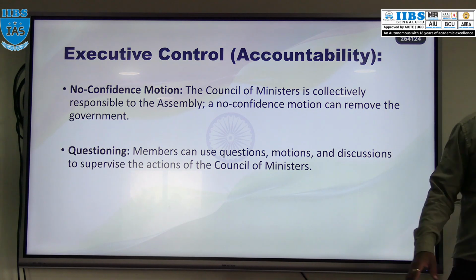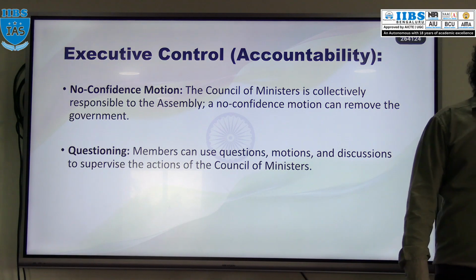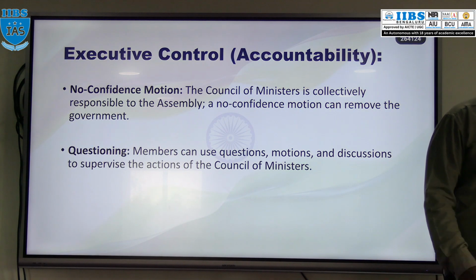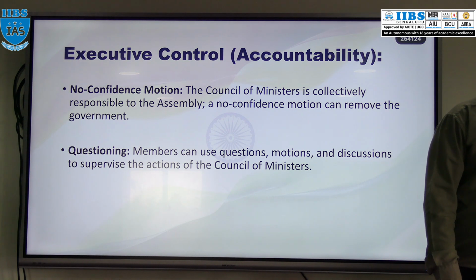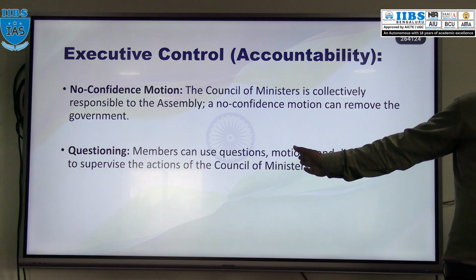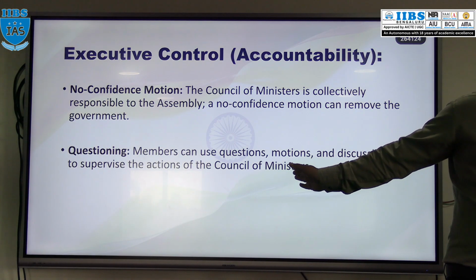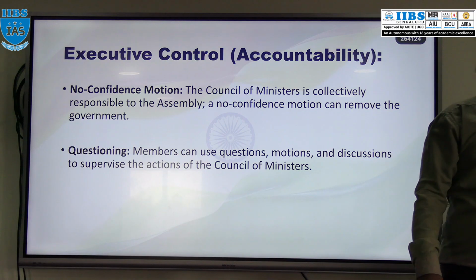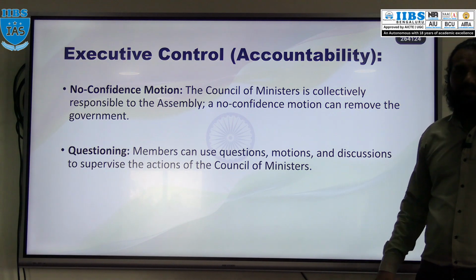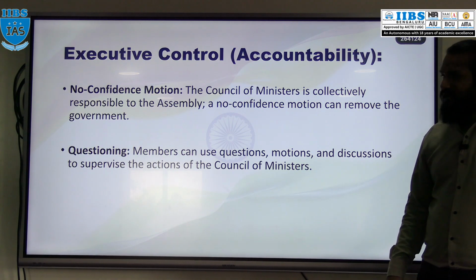In parliament we discussed question hour, many hours we discussed, zero hour and all those things. Generally members of that house ask questions to the minister. So same thing here. In the assembly, MLAs are there, right? They will ask questions to the state council of ministers. Okay, so this is the power and functions of the state assembly.